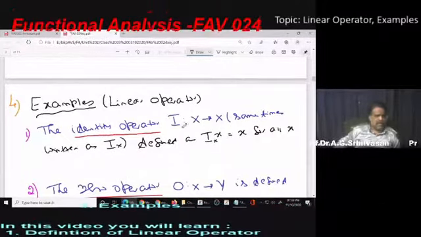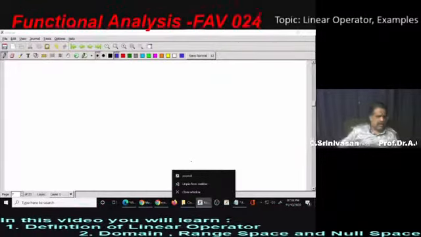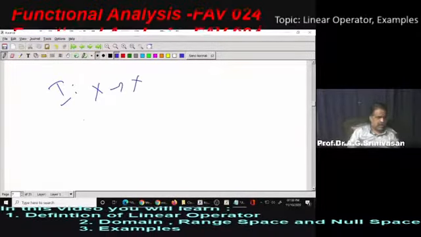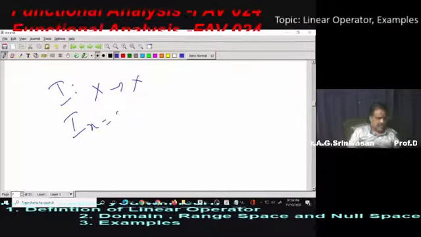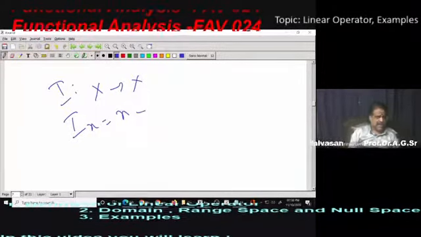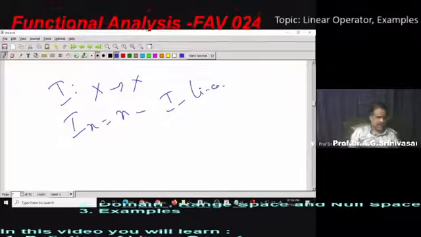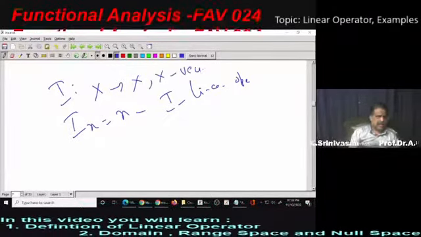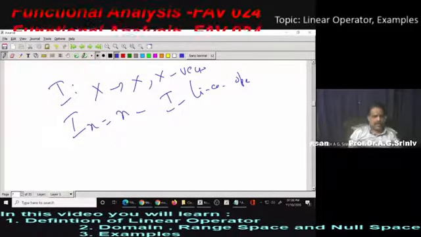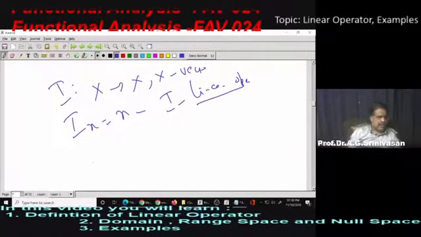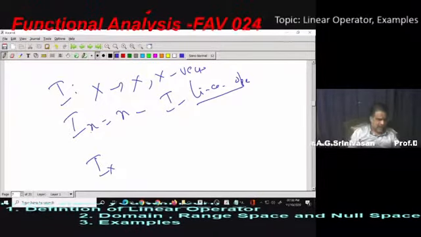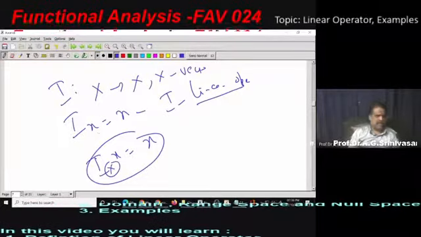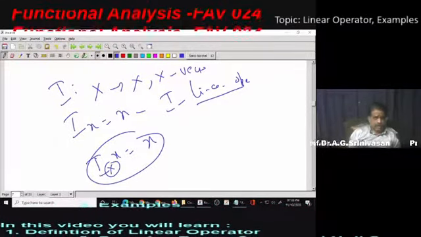We'll take some examples. Example 1, the identity operator, I told you already. If you take I from X to X, where I of x is equal to x, you can check this I is a linear operator. Of course, X is a vector space. So therefore, the identity operator is a linear operator. You can check yourself. We write Ix equal to x.